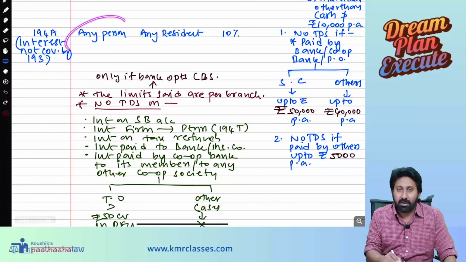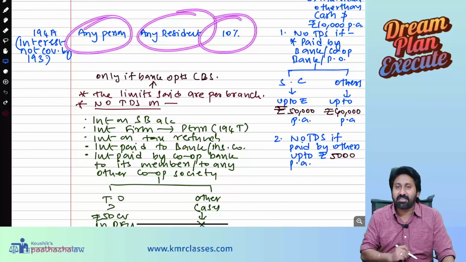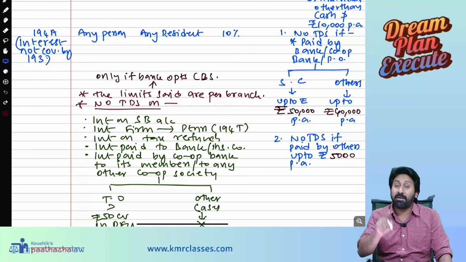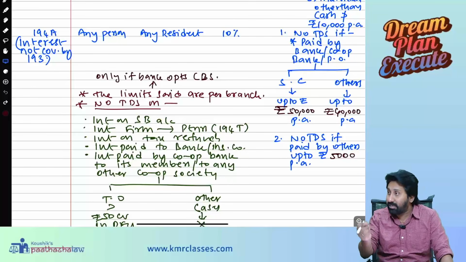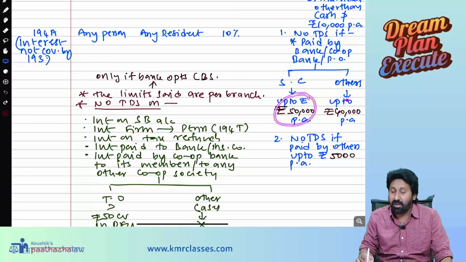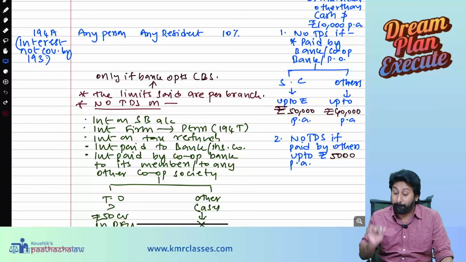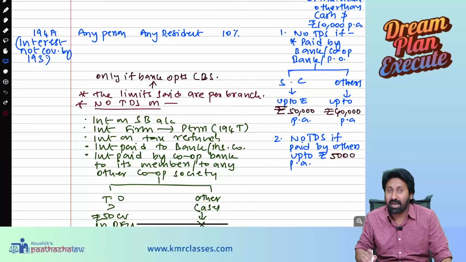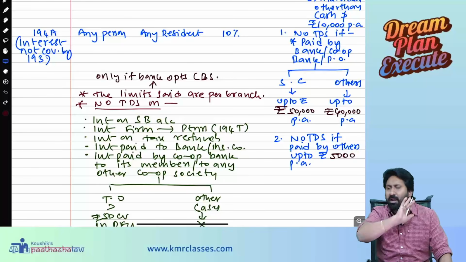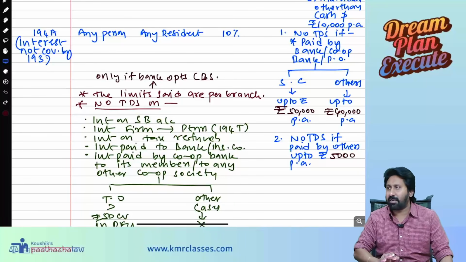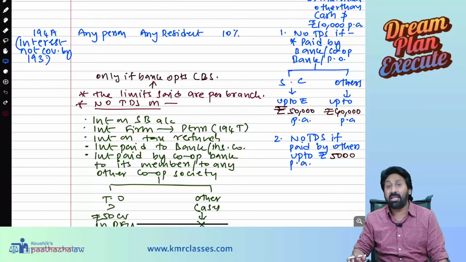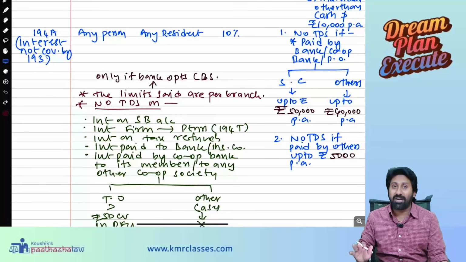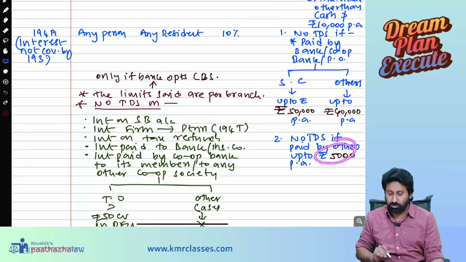So for payment made by any person to any resident, TDS is 10%. TDS is not required if the payment is made to a senior citizen by a bank or cooperative bank or a post office and the amount is not exceeding 50,000. If it is not a senior citizen, others is 40,000 per annum. No TDS if paid by others. Sir, I am not a bank, I am not a cooperative bank, I am not a post office, then what will happen? I am a company. I accept deposits under the Companies Act, and on that I am making a payment. Then at that time, no TDS till 5,000 rupees per annum.